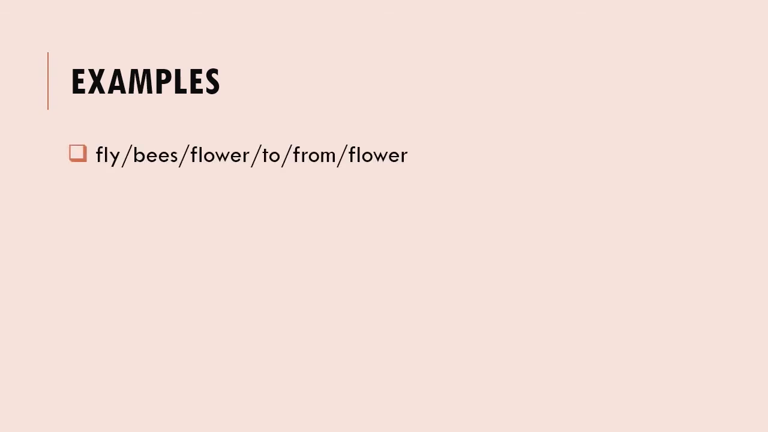Now, dear children, let's unjumble these groups of words to frame sensible sentences. Fly, bees, flower, to, from, flower. Now, let's frame it into a sensible sentence. Bees fly from flower to flower. Dear children, kindly notice that the first letter is capital and at the end we have added a full stop. Now this is a complete sentence.